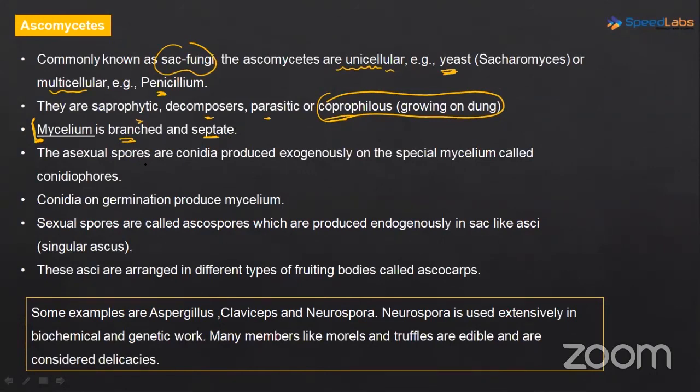The asexual reproduction is by conidia, which are produced exogenously. I told you what is endogenous development, what is exogenous development. So conidia were developing on the tip of the fungal filament, that is exogenous development, on a special mycelium called conidiophore. See, all the terms are coming here. This mycelium is called conidiophore.